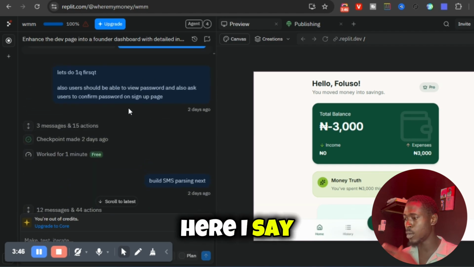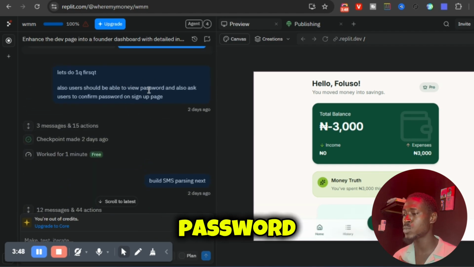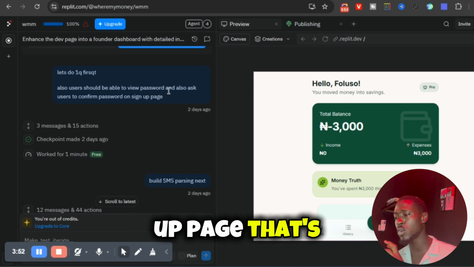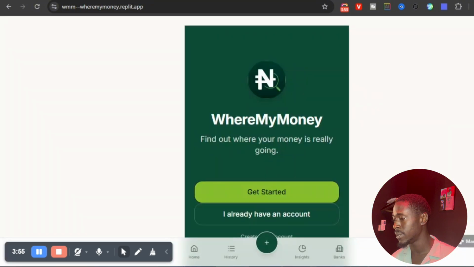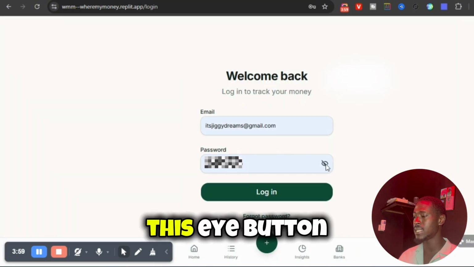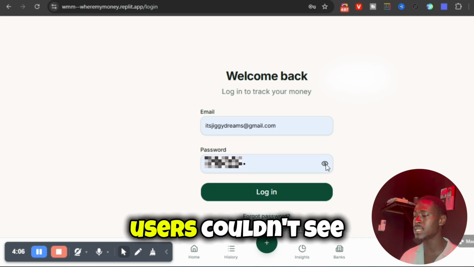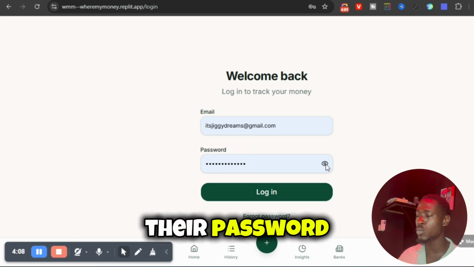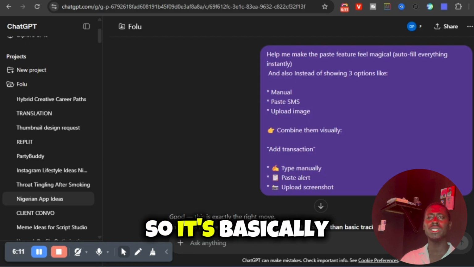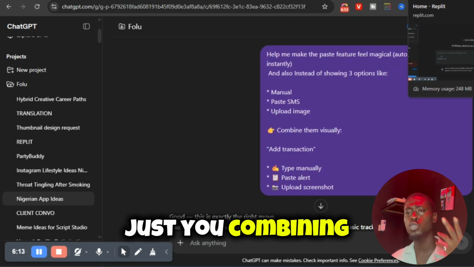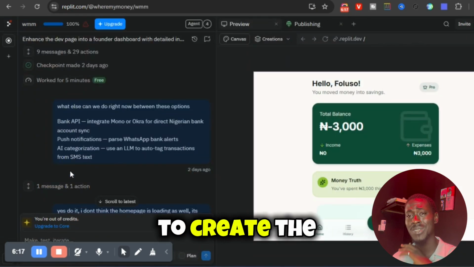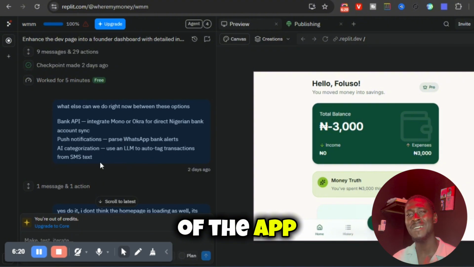If you see here, I say also users should be able to view password and also ask users to confirm password on the sign up page. That's because initially this eye button wasn't there. So users couldn't see their password or if they had even gotten anything wrong. So I had to fix that. So it's basically just you combining two AI models to create the best possible version of the app fast.